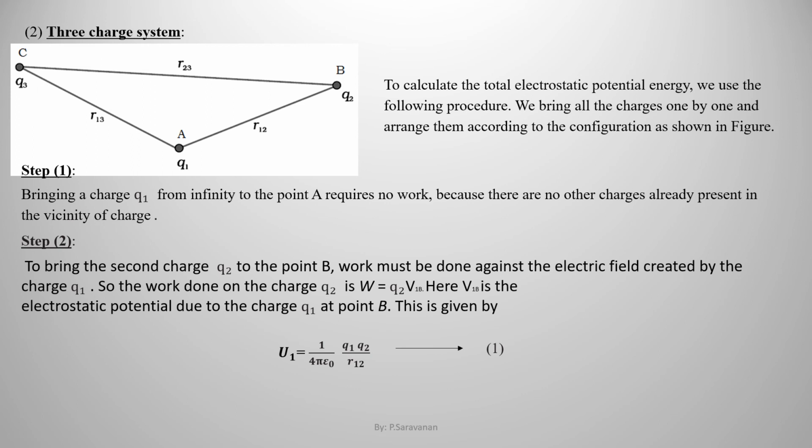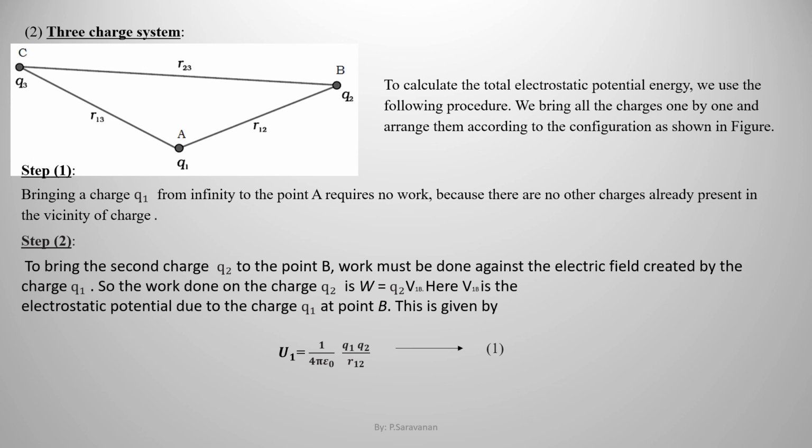Case 2 is 3 charge system. Look at the picture. This system consists of 3 point charges, namely Q1, Q2 and Q3, located at points A, B and C respectively. The distance of separation between Q1 and Q2 is R12.